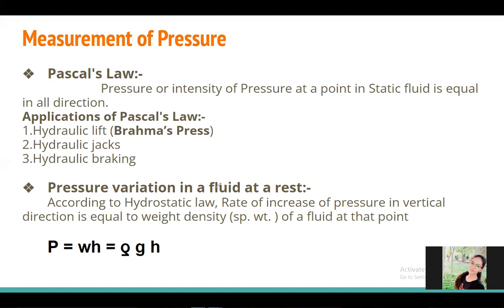Okay, so the rate of increase of the pressure in the vertical direction as we go deep in the water or any fluid depends on the density of that liquid. So how do we calculate it? Pressure depends on the weight density of that liquid and the height. Weight density we can also write as rho g, times h.